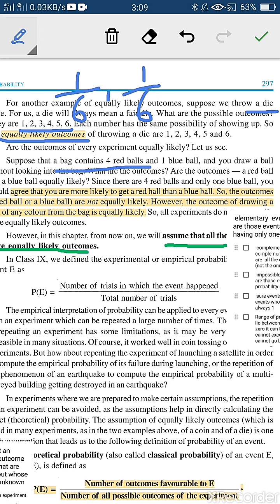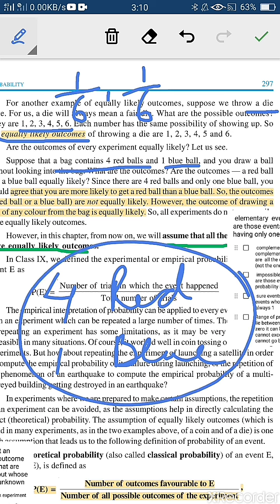And next example, suppose a bag contains 4 red balls and 1 blue ball, and you have to pick one ball out of this bag. Do you think there are equal chances of getting a red ball or a blue ball? Definitely not. Why not? Because there are 4 red balls and only 1 blue ball. So if you put your hand inside the bag and pick a ball, there are more chances of getting a red ball than a blue ball.